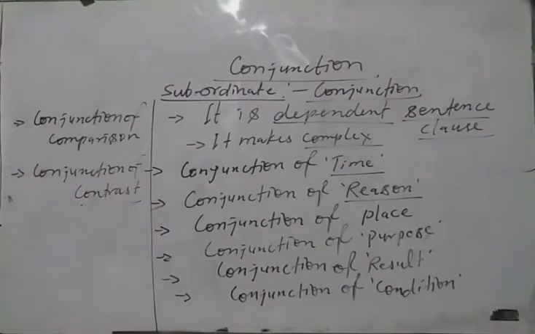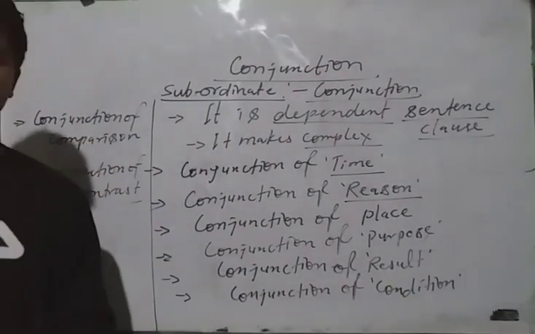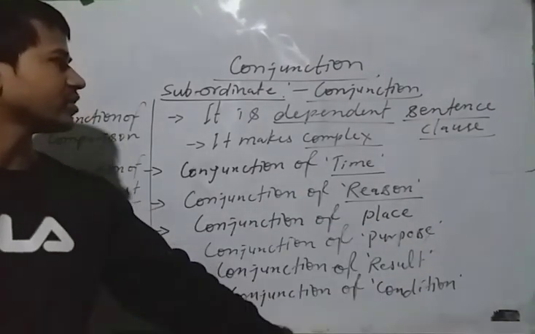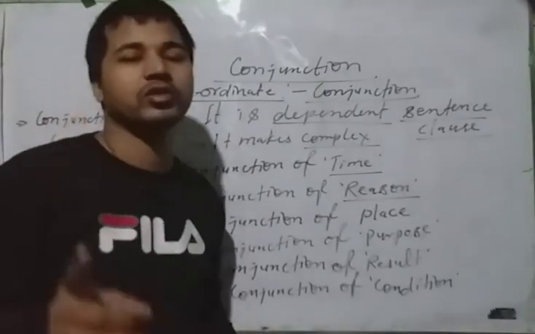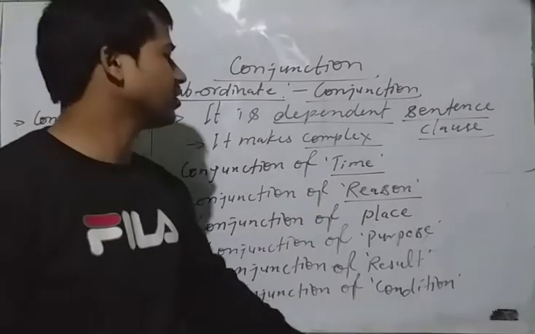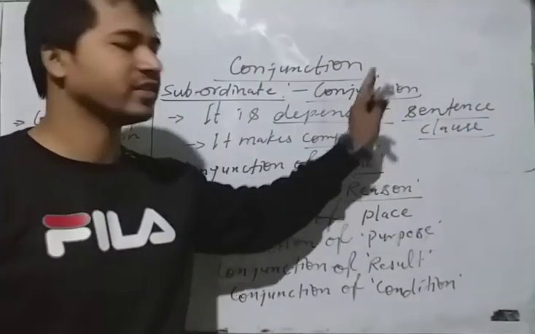So note down, these are the conjunctions we have to study to make any kind of complex sentence. Simple plus simple equal to complex you can make easily, and in this way you can understand the topic. It is a type of dependent sentence that is called complex.